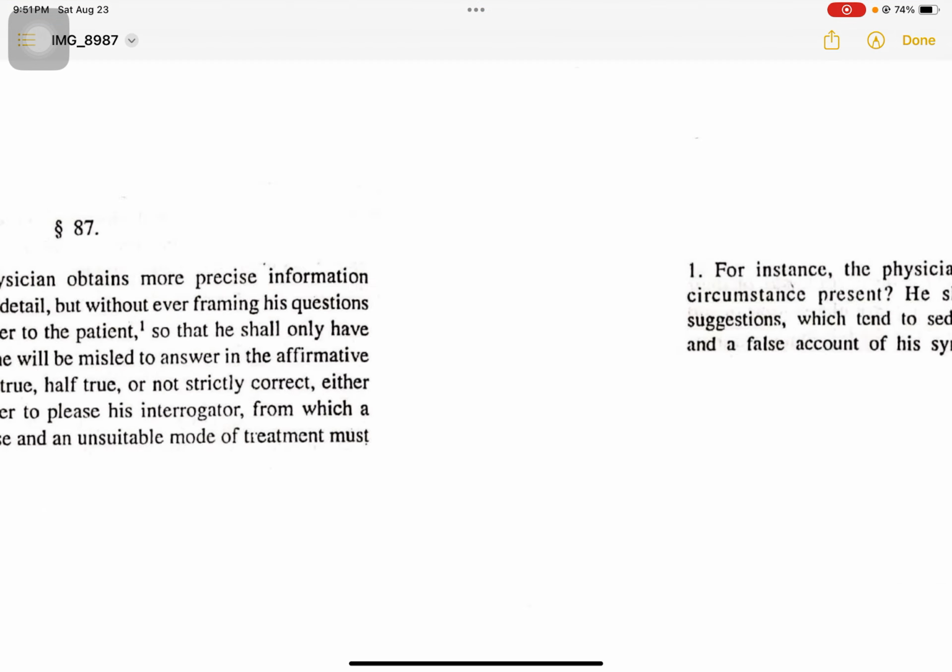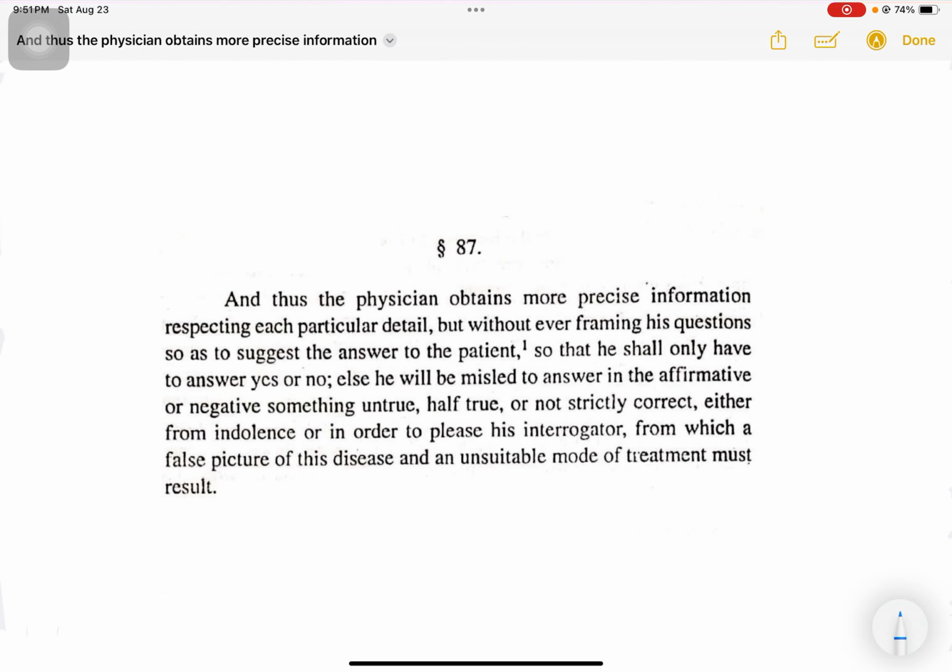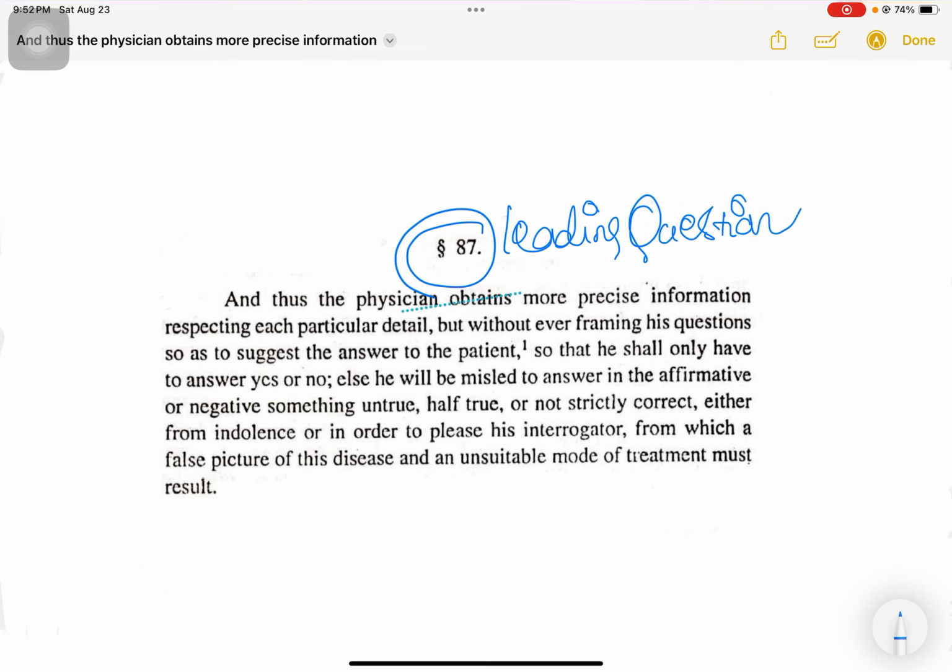Going ahead, another very important aphorism that we have here is 87. So aphorism number 87, Hahnemann tells us that while we are questioning a patient, we should not ask questions that suggest an answer to the patient. And these are called leading questions. Leading questions are to be avoided.